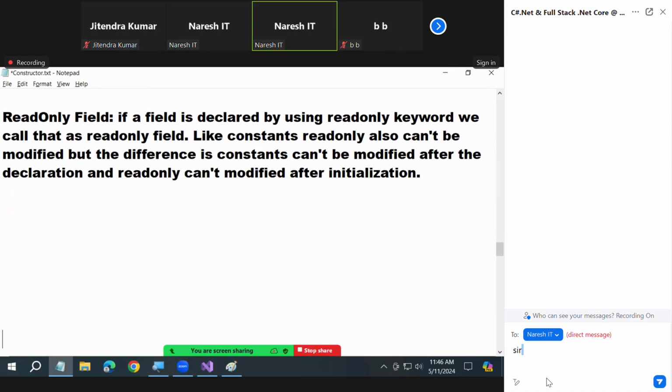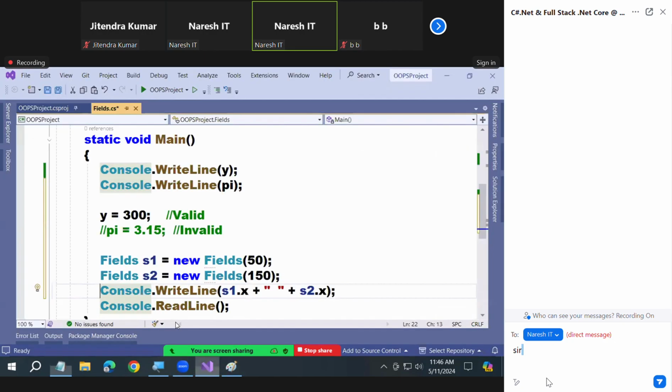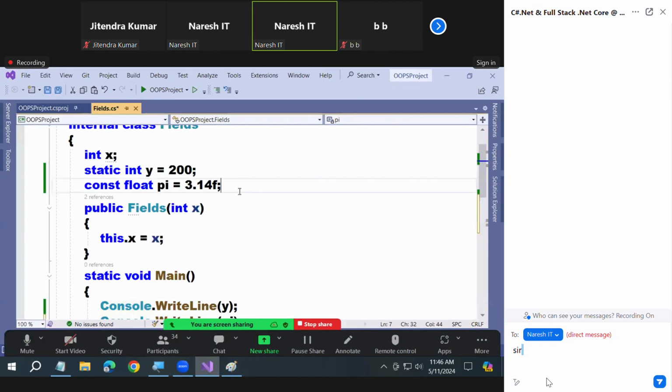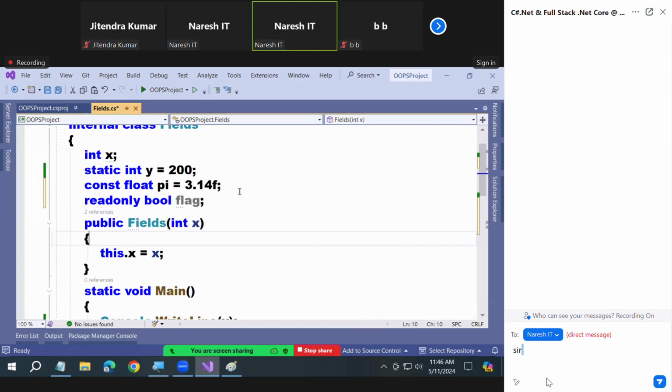Means, look here. I want to declare a read only field in my code now. Read only bool flag. I did not initialize it, see? No error. If I initialize, then also the error won't come. Initialize or don't initialize, you don't get an error. It means declaration time initialization is not mandatory for this. Understood? Okay, next.